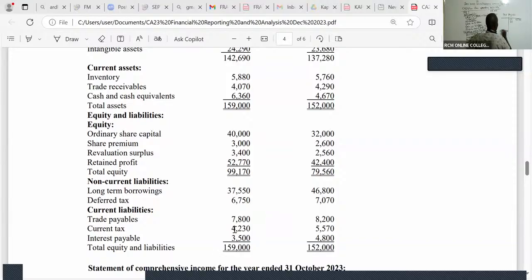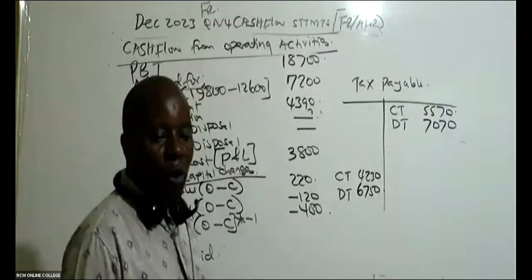Then we have deferred tax 2022, which is 7070. Deferred tax 2023 is 6750. Like that.